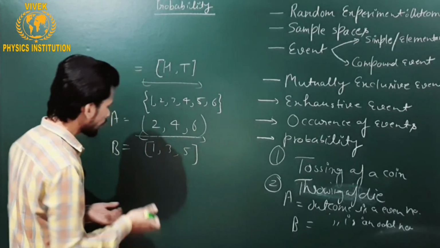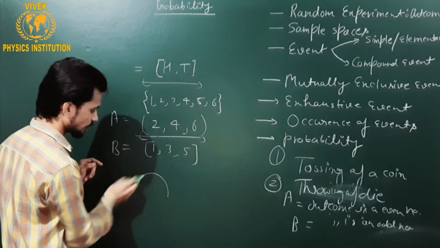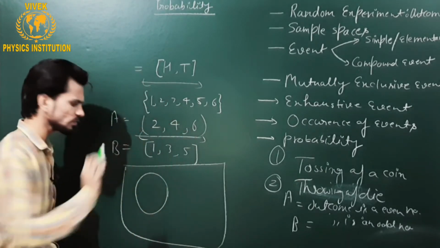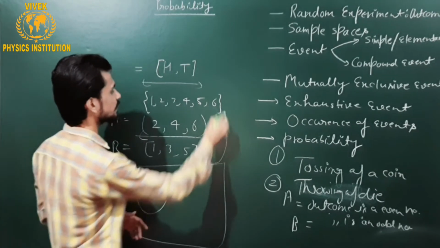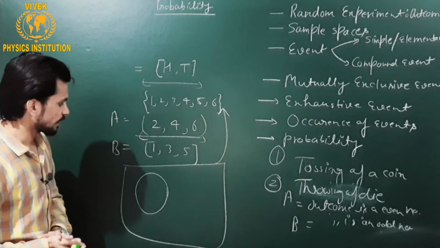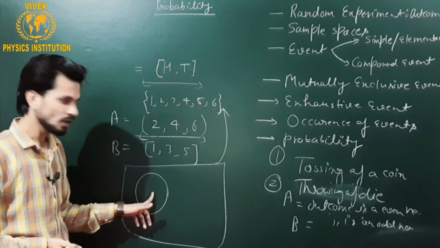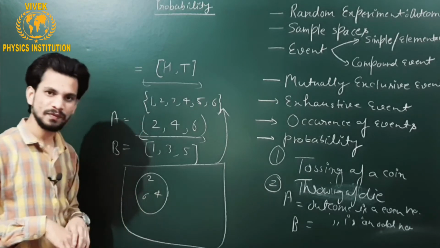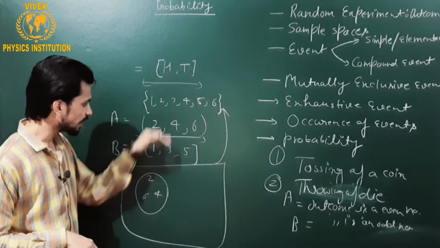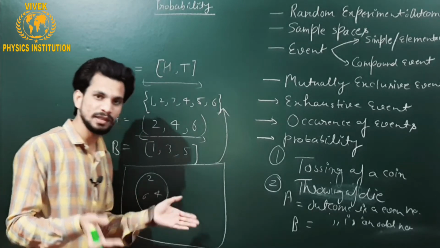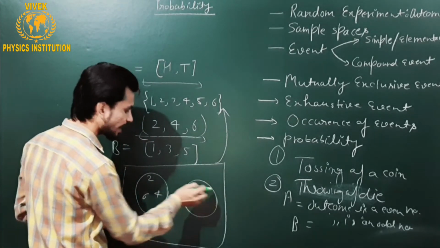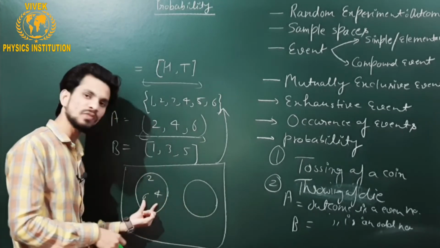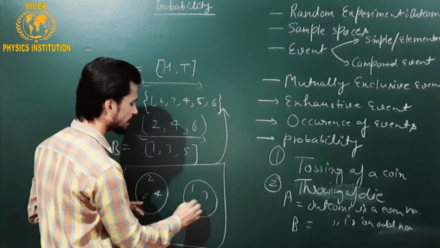In the Venn diagram, if I talk about the set A or event A, I can put it as this one. Let's say this one is a universal set, which is nothing but the sample space of the experiment. And this is A, and A has 2, 4 and 6. And you can see there is nothing in common in both the events. So I should have another set which should not have anything in common with this one, and this should have 1, 3 and 5.